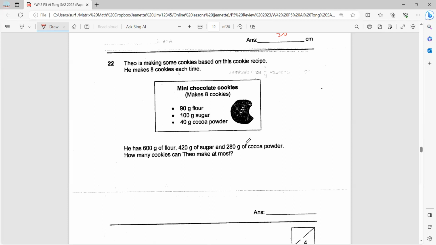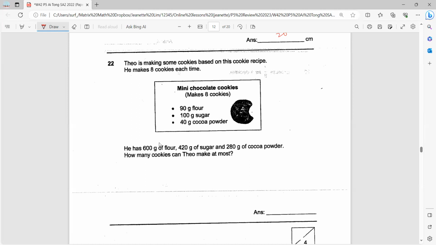Okay, so the most number of cookies he can make will depend on which portion of the ingredient he has the least, because that's the most that he can make out of that, right? By least, I mean the least portions that he can make. So for example for flour, if you need 90 grams to make these 8 cookies, how many can he make for 600 grams?